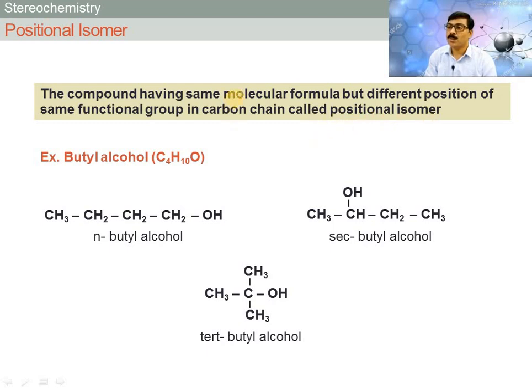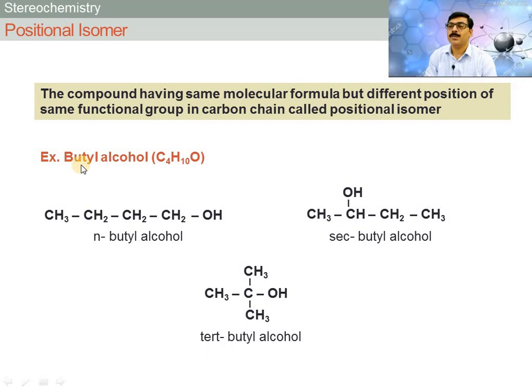Means the compound with same molecular formula but different position of functional group, that is OH group, then ketonic functional group, aldehyde functional group, then ester functional group. Means positional isomer depends on functional group in carbon chain.